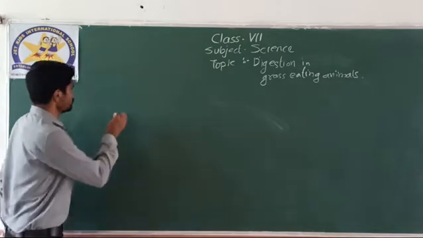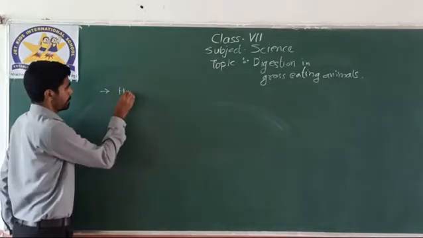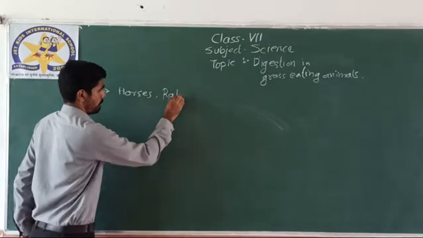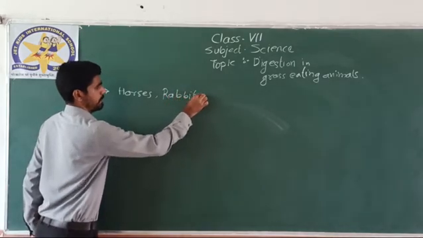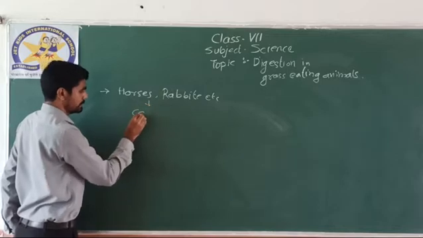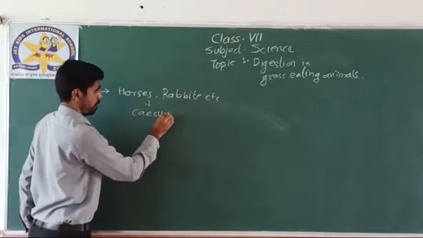Horses, rabbits, etc. have a special organ called the cecum.